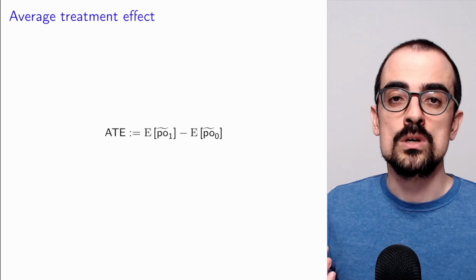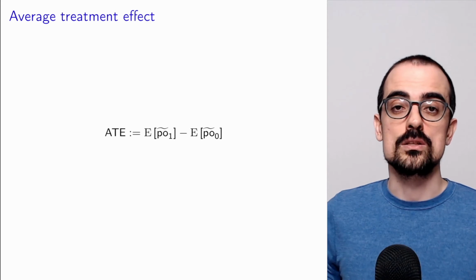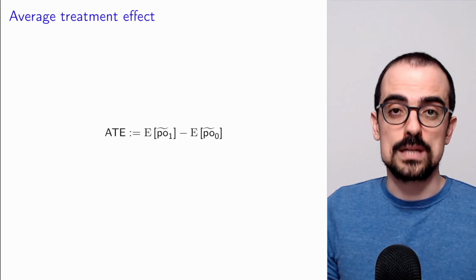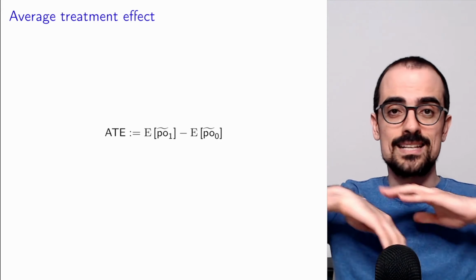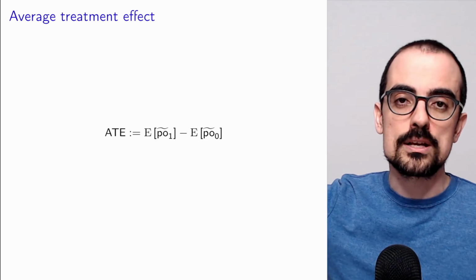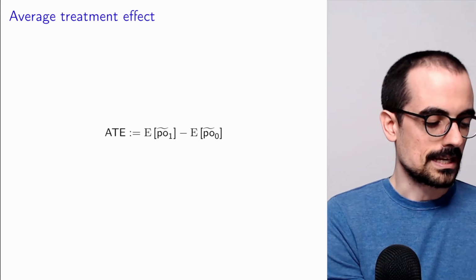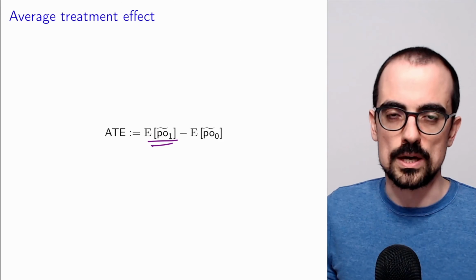If we want to quantify the causal effect of changing the title of the video, a very reasonable metric to quantify that effect would be to say, okay, if we had set all the videos to have all caps titles, what would be the average number of views? This is captured by the mean of the potential outcome associated to treatment equal to 1.